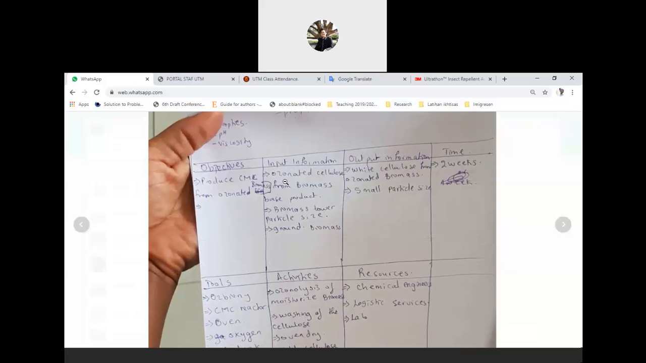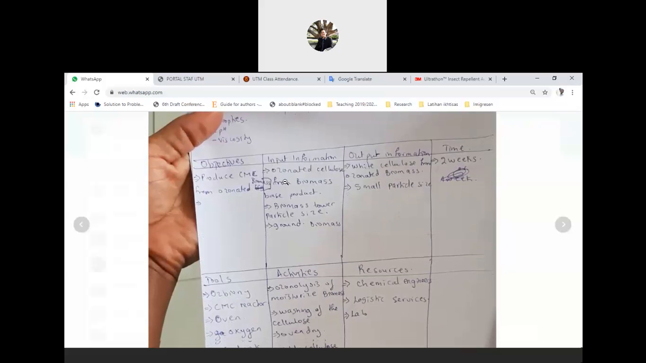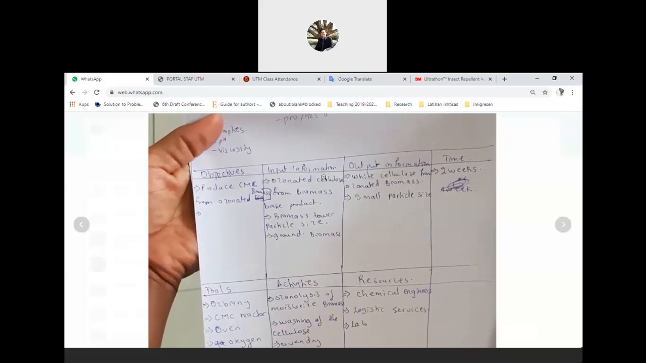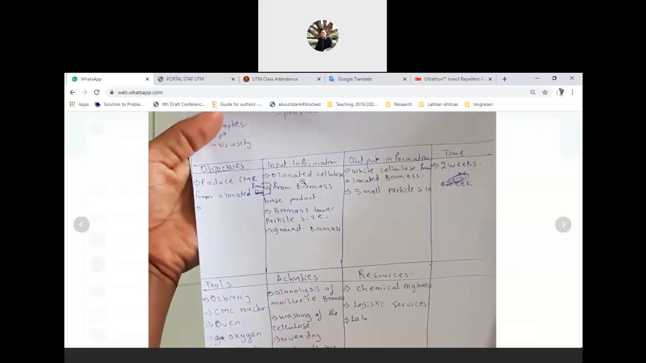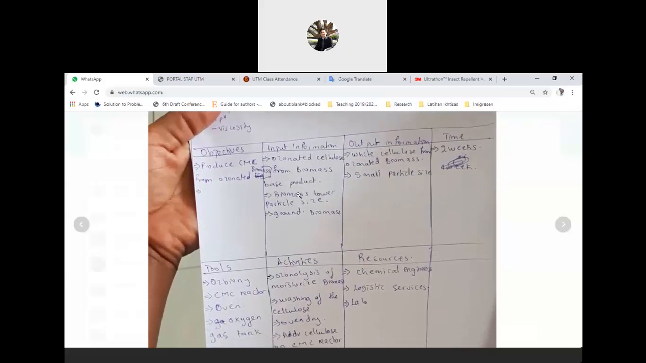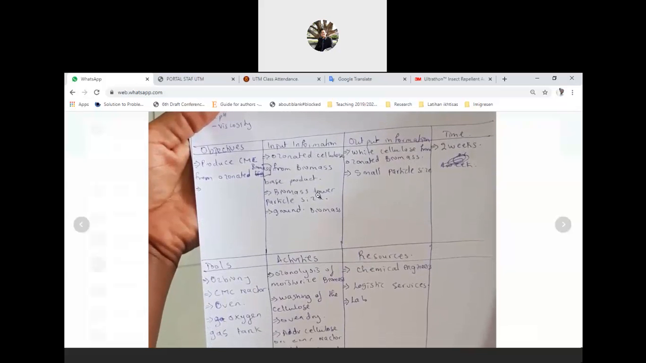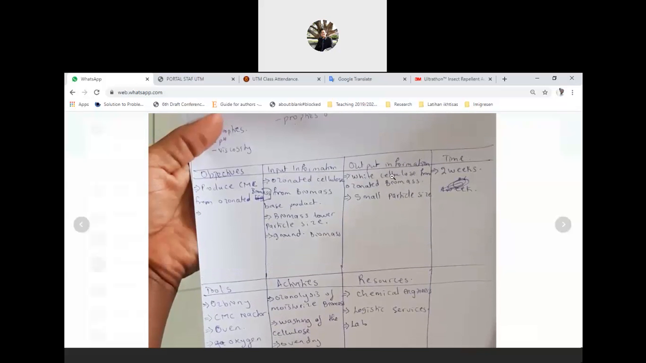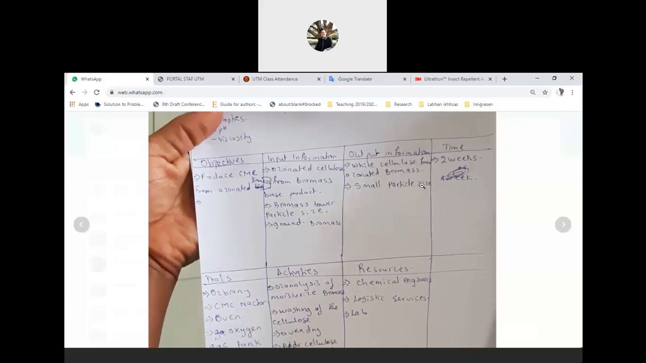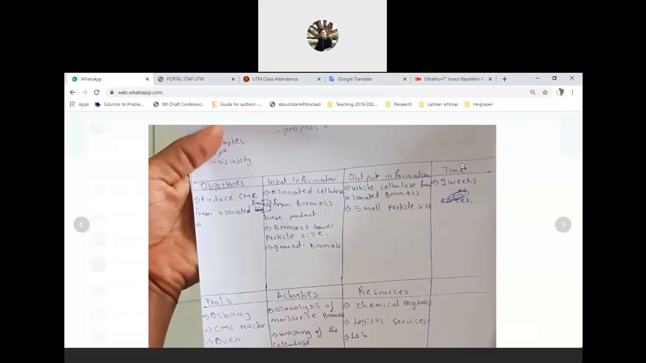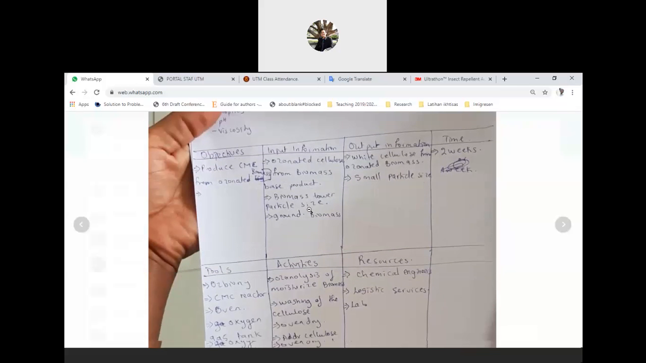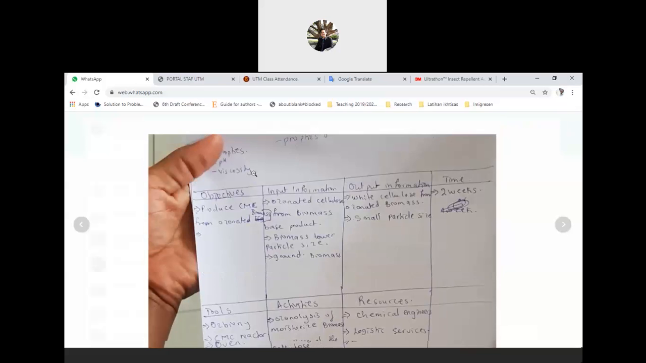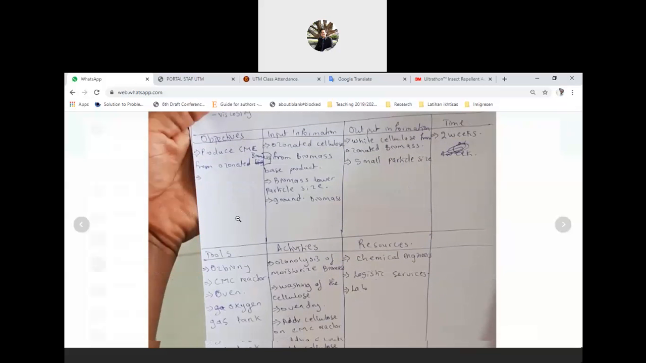Michelle did her industrial training in my lab under Prof. Masa, so she's using ozonated cellulose. Input information: ozonated cellulose from biomass-based products. Biomass with lower particle size, ground biomass, yes. Output: white cellulose from ozonated biomass, small particle size. Time: 2 weeks. Wow, so fast.